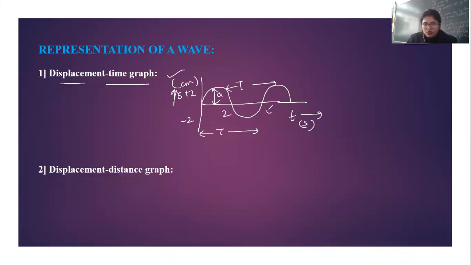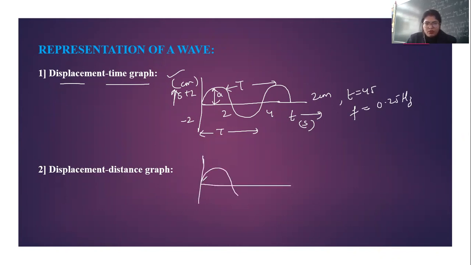This is 2, this is 4. These are the timings. So from this we can conclude the amplitude of the wave is 2 centimeters and its time period is 4 seconds. So the frequency will be what? 0.25 hertz.